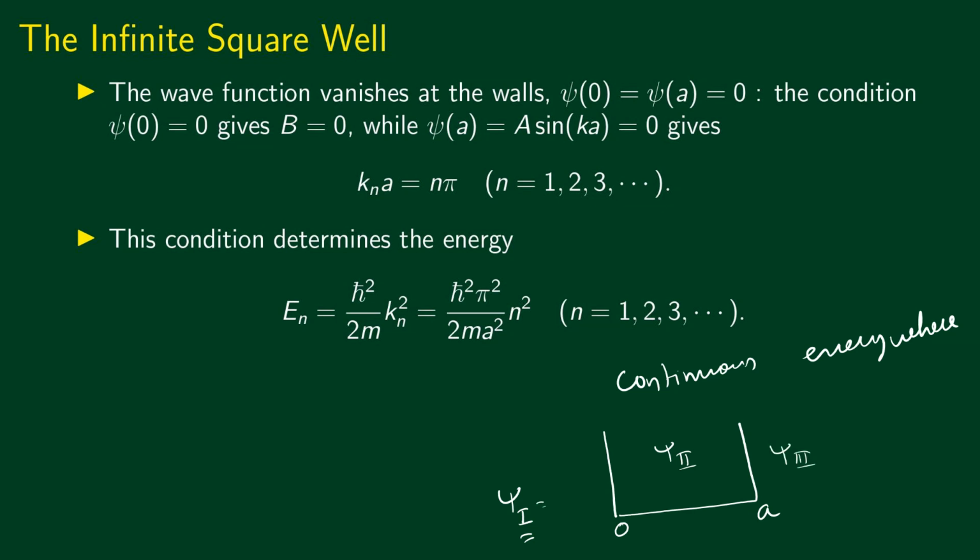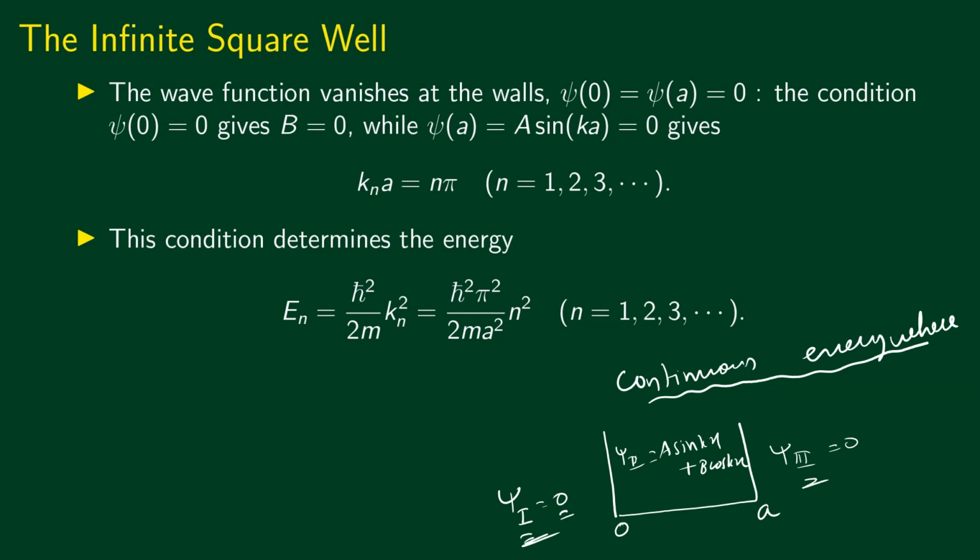We said that psi1 is 0. Psi3 is also 0 because the potential is infinite in this region, so the wave function is 0. There is no probability for finding the particle in region 1 and region 3. In region 2, we said that the solution has the form A sin kx plus B cos kx. Now we have this condition that the wave function has to be continuous everywhere. So if the wave function is 0 here, the wave function has to be 0 at the wall also, at x equal to 0 also.